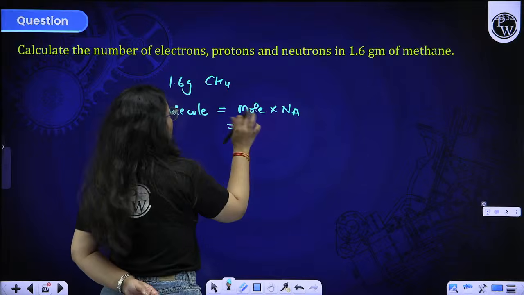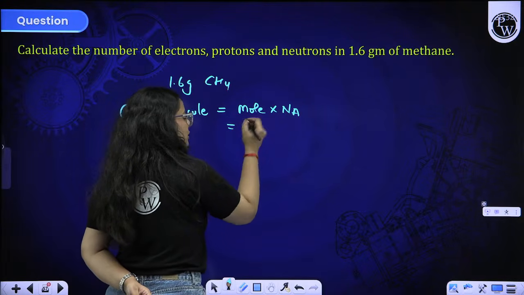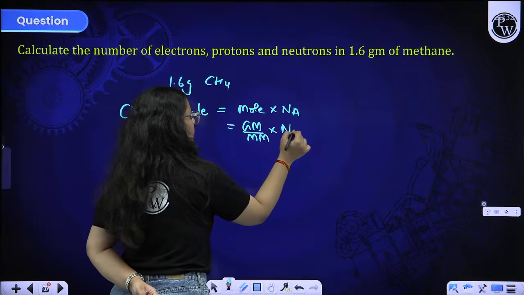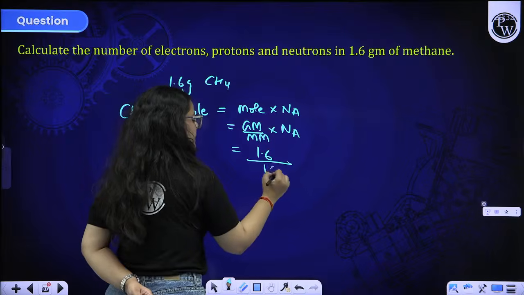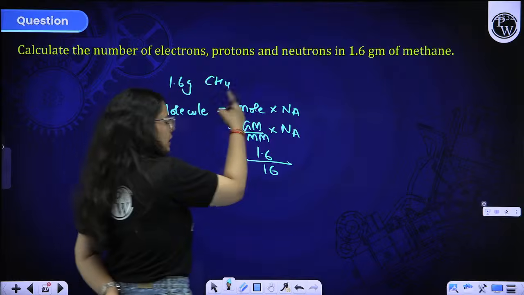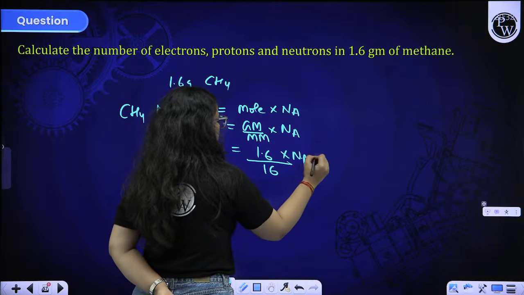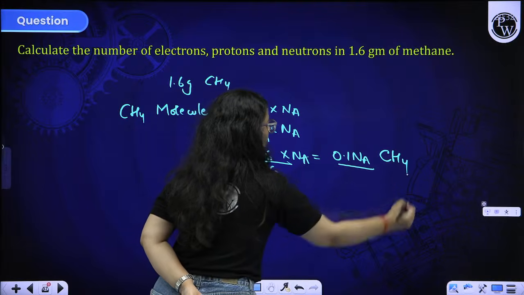Is mole given to you? No ma'am, mass is given to us. So given mass by molar mass is the replacement of this mole formula into Na. Given mass is 1.6. Molar mass of methane is 16 only: carbon mass is 12 plus 4 for hydrogen. So it will come out to be 0.1 Na. These are the number of CH4 molecules.